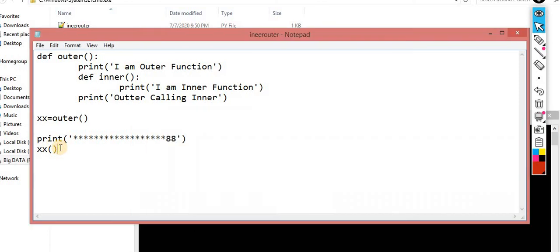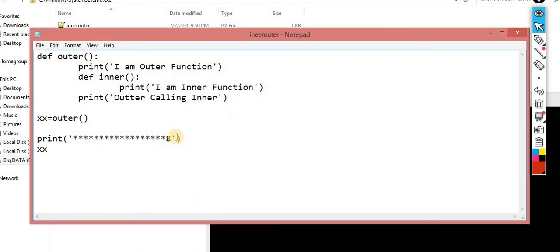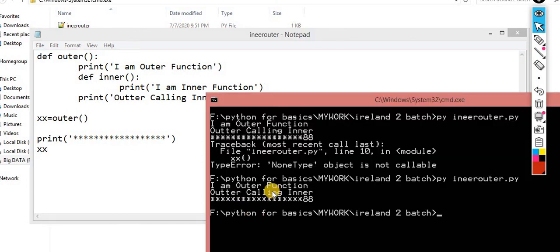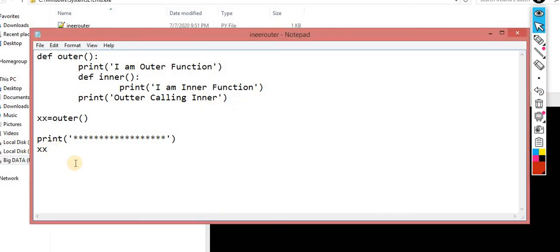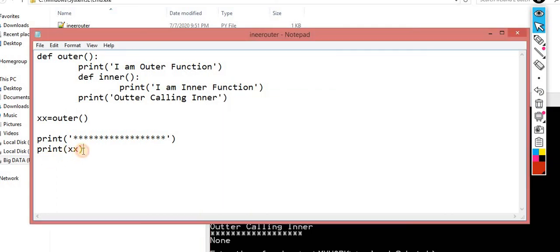xx, because this is the concept. Yes, okay. So this is the way. Now you can understand why 88 is coming. I don't know why 88 is coming. Okay, because I specified over here. Outer calling inner, but here I am the inner function. Let me print this one. None, it's returning none. Okay, sorry. How can I use it? Okay, let me correct this.